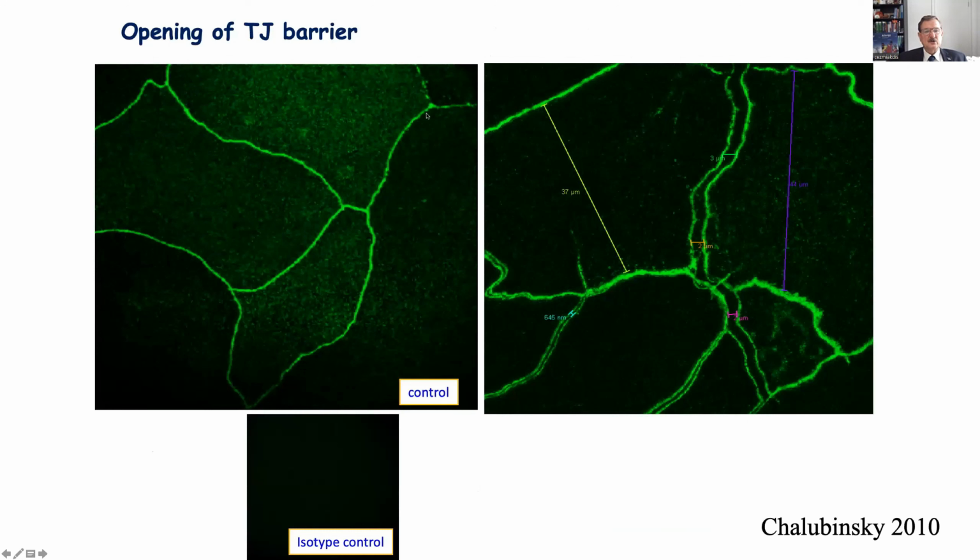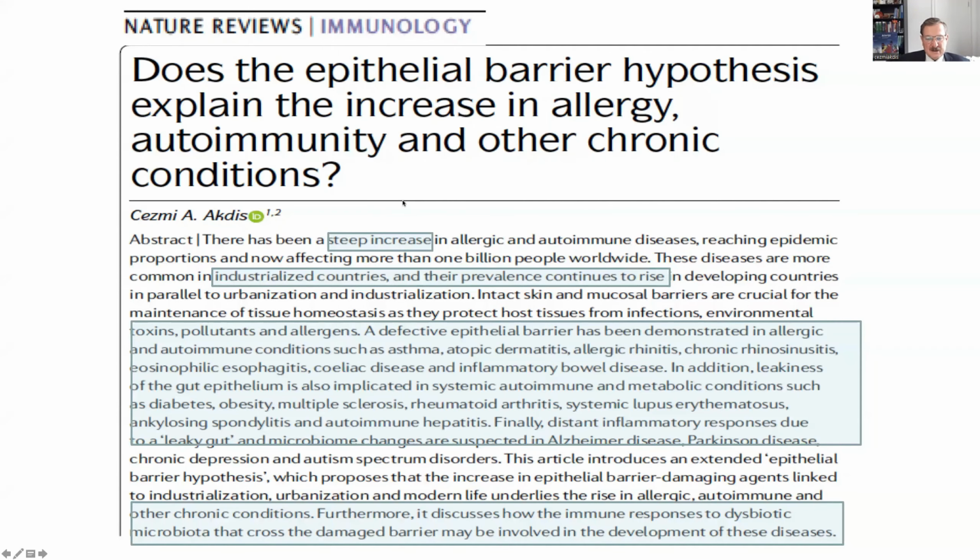So if we are talking about opening of the tight junction barriers, here we can see from the apical side, from the top, that the barrier is sealed. This is a closed tight junction barrier, very significantly. And this is an open tight junction barrier, which we first showed in 2010 by Maciej Chalubinski. We published all these data and around 60 papers came from our group about the epithelial barrier hypothesis and theory, and you can go through them.